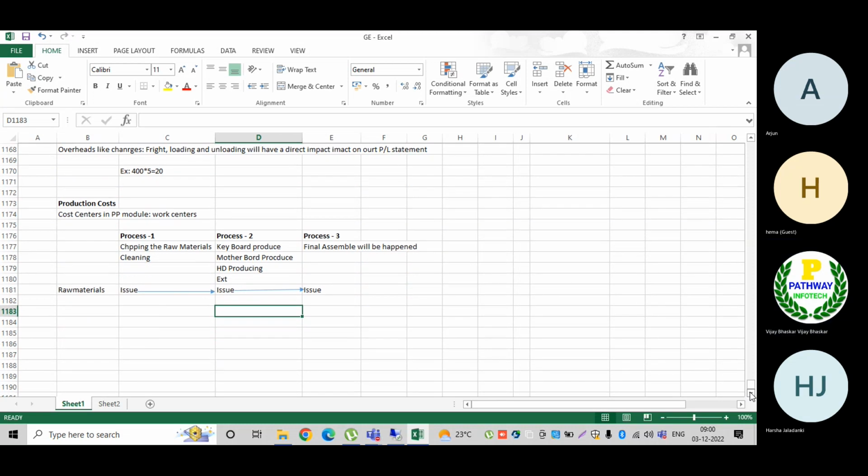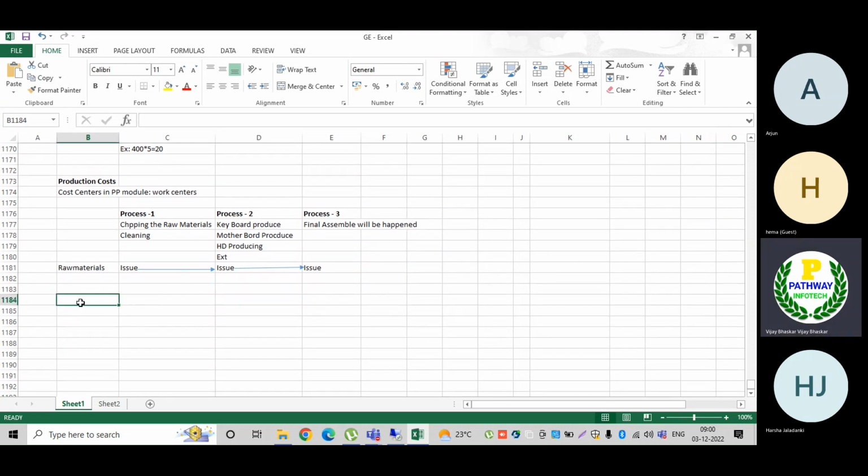Now, all the products need not go through all departments. Let us assume whatever product I have done in process number 2. Let us assume here I have not included my laptop screens. Now, screens I am buying from outside.